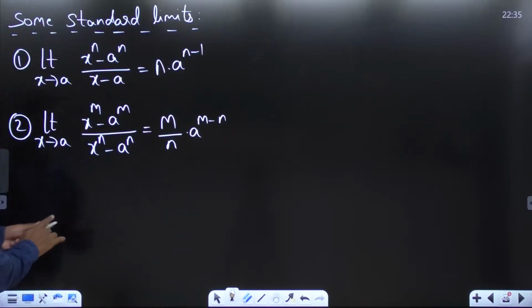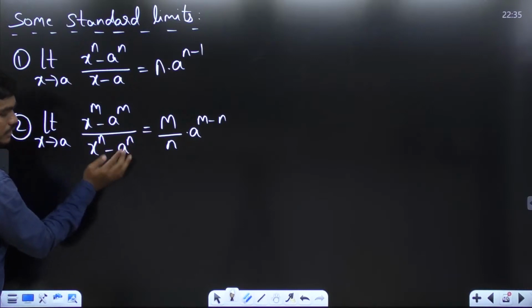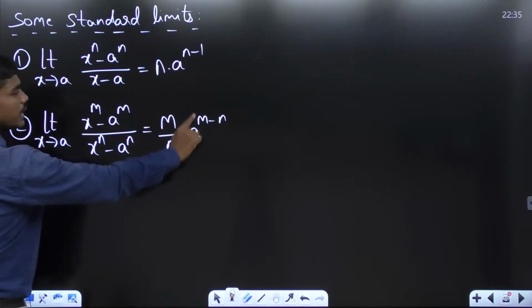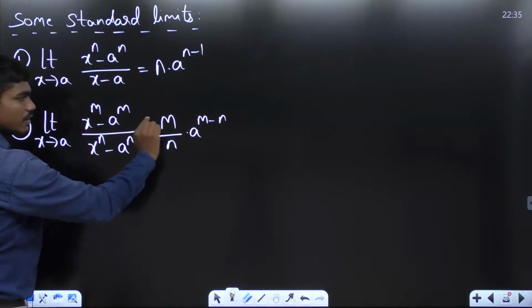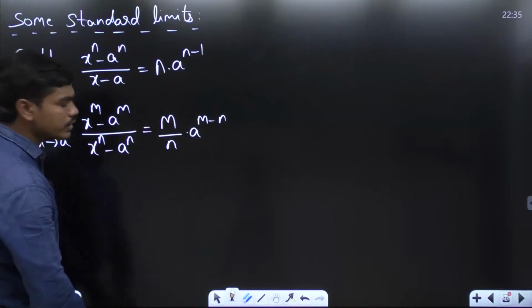Look, it's not a big issue. You can write 1 divided by x minus a in the numerator and also in the denominator. So the numerator part is m into a power m minus 1 and the denominator part will be n into a power n minus 1, which when you simplify, you will be getting this term here. Okay, next.